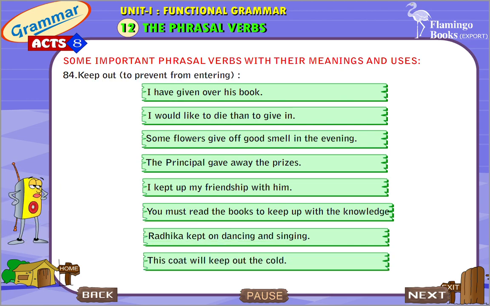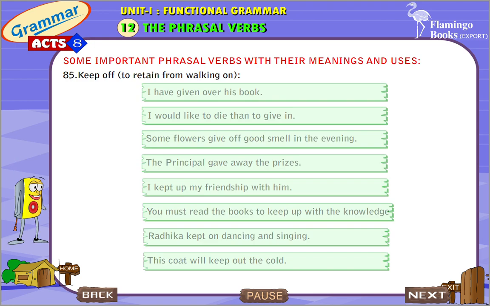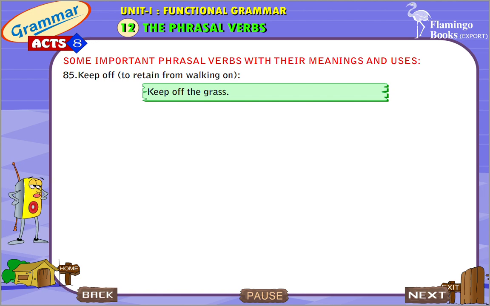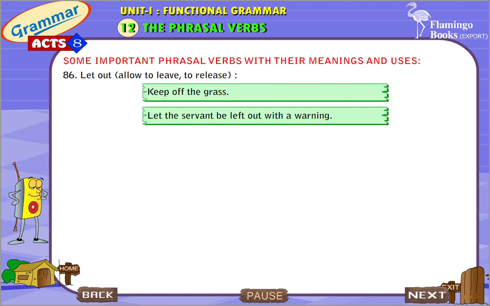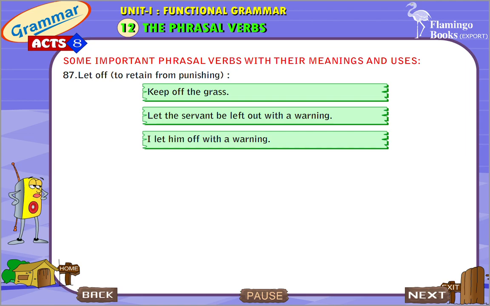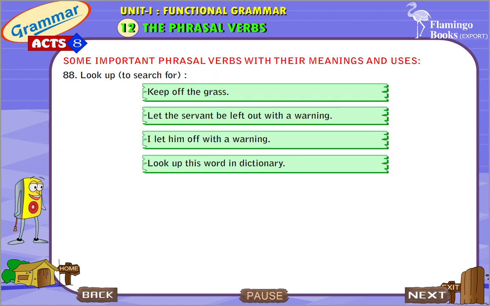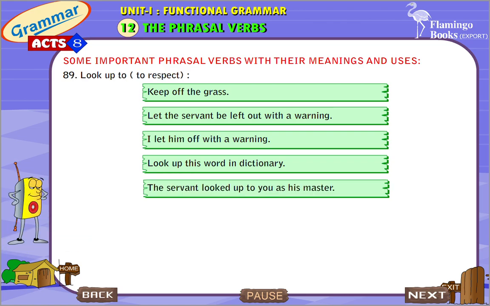Keep out, to prevent from entering. This coat will keep out the cold. Keep off, to refrain from walking on. Keep off the grass. Let out, allow to leave, to release. Let the servant be let out with a warning. Let off, to refrain from punishing. I let him off with a warning. Look up, to search for. Look up this word in the dictionary. Look up to, to respect. The servant looked up to you as his master.